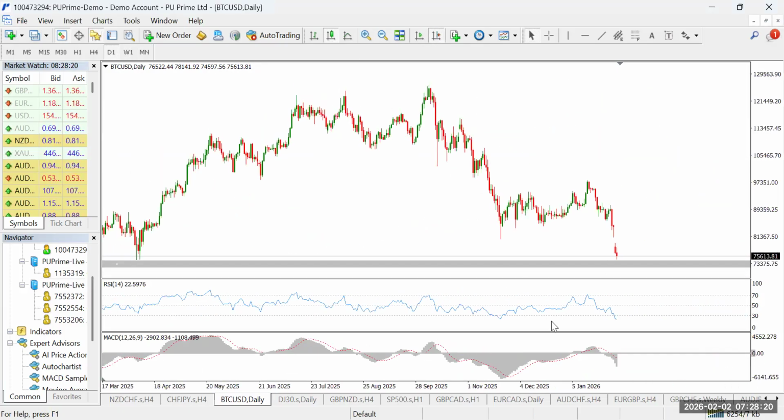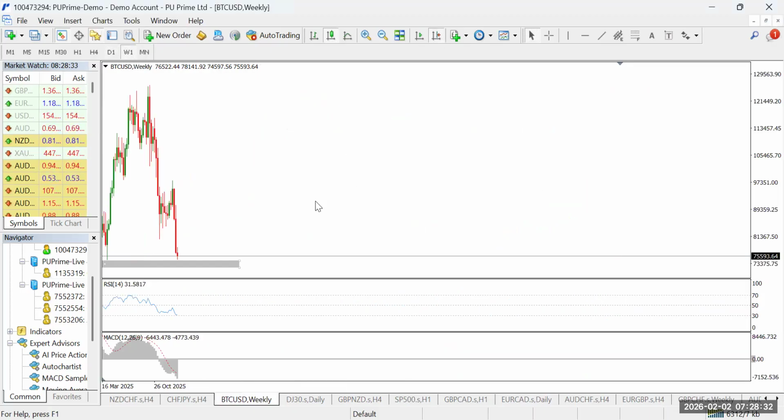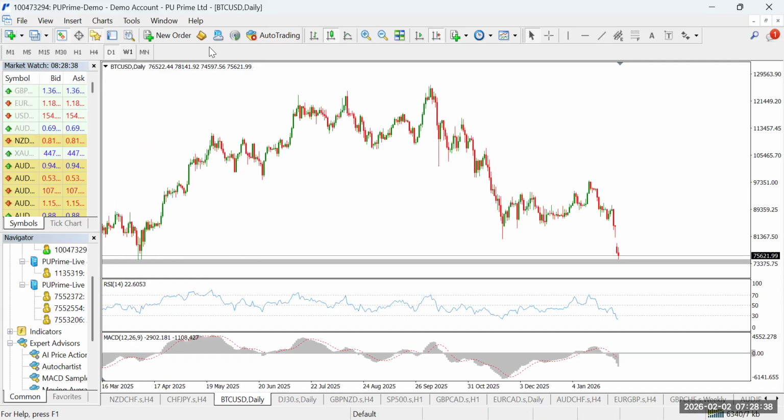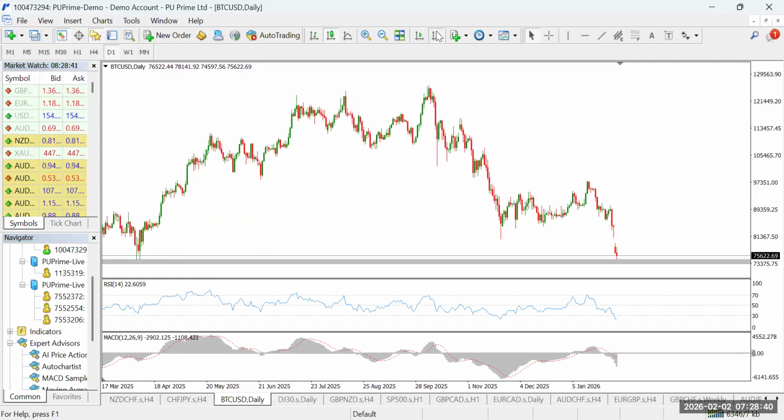On the daily, price is just at the tip. Okay, I think I need to adjust. The rectangle is slightly not touching that point, so I'll do a little adjustment, which could make this other point fall in line. So that's a good one. You can see price is being rejected from this support, so technically we're looking for a reversal on BTC USD.